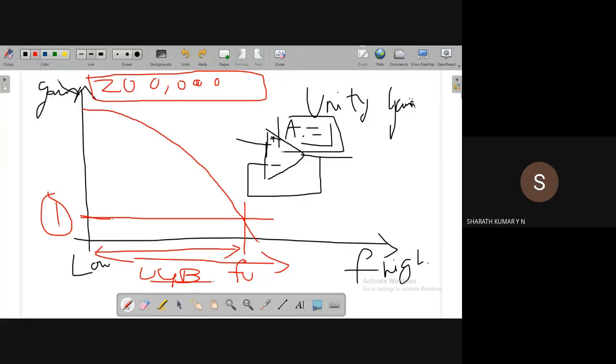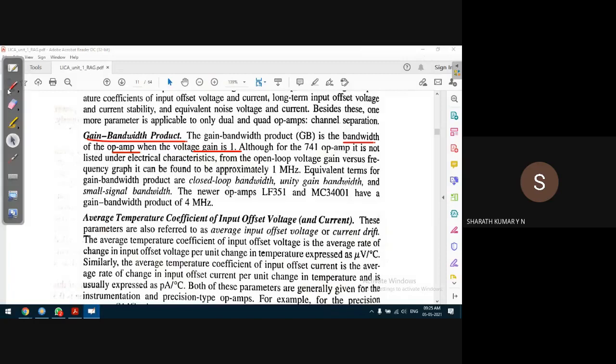What the gain bandwidth product says is that it is the bandwidth of the op amp when the voltage gain is 1. For a 741 op amp, it is not listed under electrical parameters; the gain bandwidth product is obtained from the plot of open loop voltage gain versus frequency.